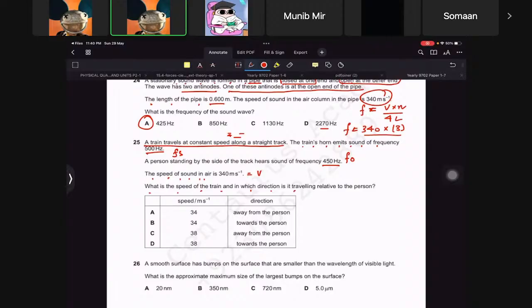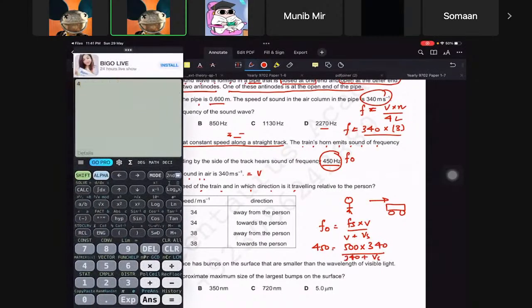The question asks in which direction the train is traveling relative to the person. Now, first of all, we should understand the frequency that he is observing is less than the frequency that is actually there. It means that that's only possible if the train is moving away from the observer. Okay, and then we should use F0 equals Fs times V over V plus Vs. So this is 450, this is 500, this is 340 divided by 340 plus Vs. We want to find Vs. Okay, so this will be 450 times 340. Oh my god, that's a big answer.